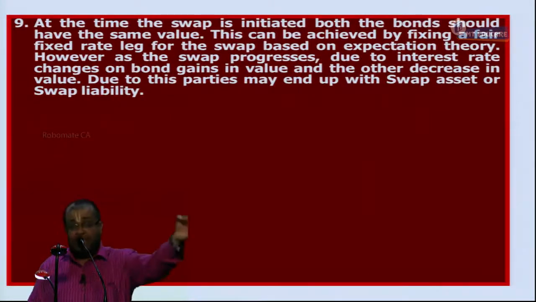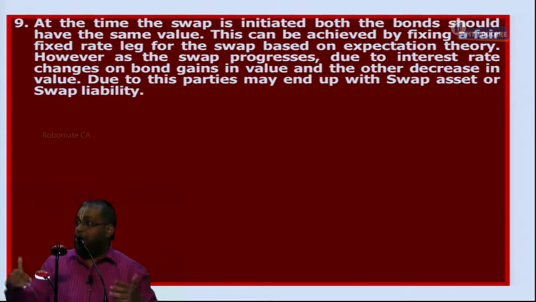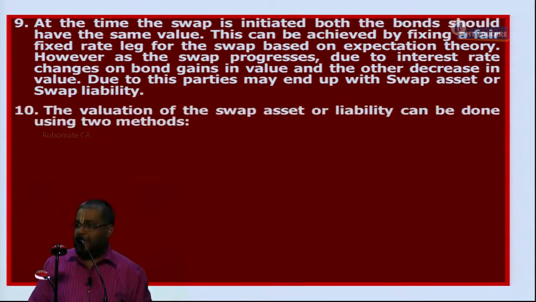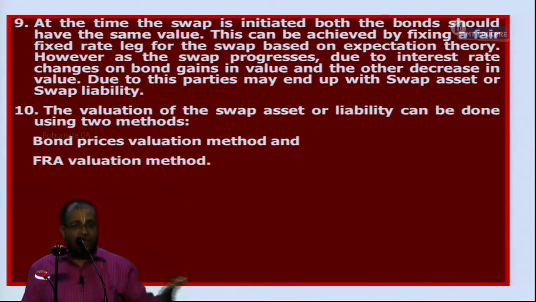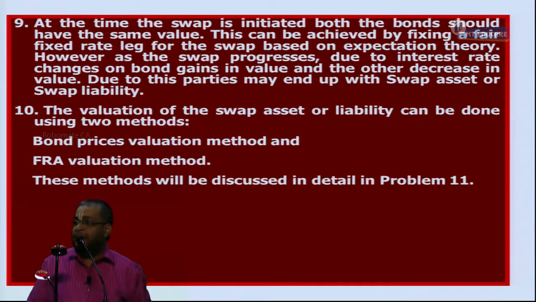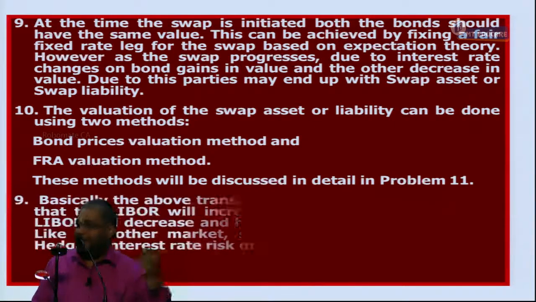At the time of swap initiation, both the bonds should have the same value. This can be achieved by fixing the fair fixed rate for the swap based on expectation theory. We will be discussing that later. However, as the swap progresses, due to interest rate changes, one bond gains in value and another bond decreases in value. Due to this, parties may end up with a swap asset or swap liability. Valuation of the swap asset or liability can be done in two methods, namely the bond prices valuation method and the forward rate agreement valuation method. These methods will be discussed in problem number 11 later.